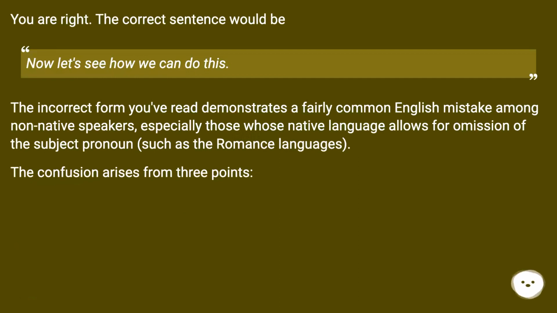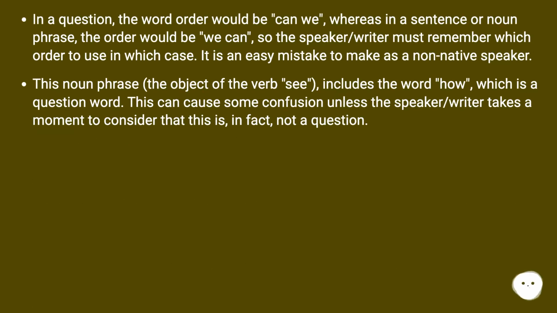You are right. The correct sentence would be, "Now let's see how we can do this." The incorrect form you've read demonstrates a fairly common English mistake among non-native speakers, especially those whose native language allows for omission of the subject pronoun, such as the Romance languages. The confusion arises from three points. In a question, the word order would be "can we," whereas in a sentence or noun phrase, the order would be "we can," so the speaker or writer must remember which order to use in which case. It is an easy mistake to make as a non-native speaker. This noun phrase, the object of the verb "see," includes the word "how," which is a question word. This can cause some confusion unless the speaker or writer takes a moment to consider that this is, in fact, not a question.